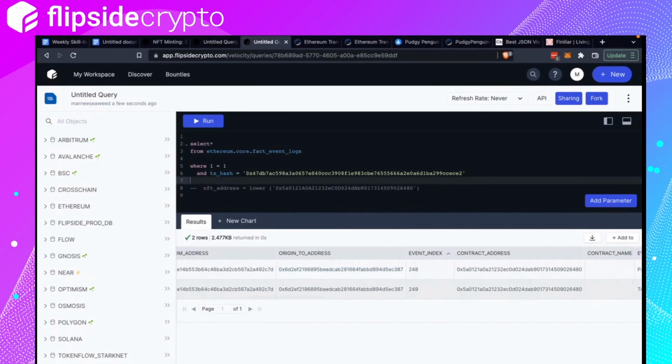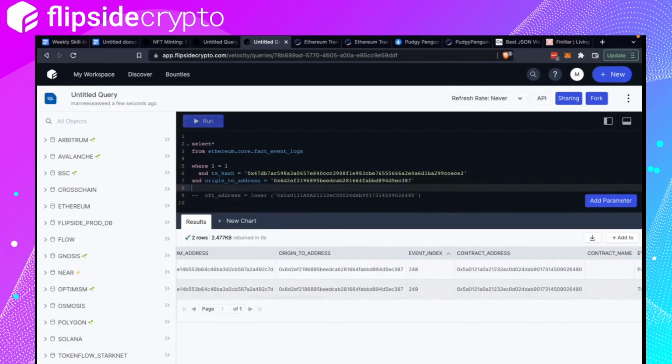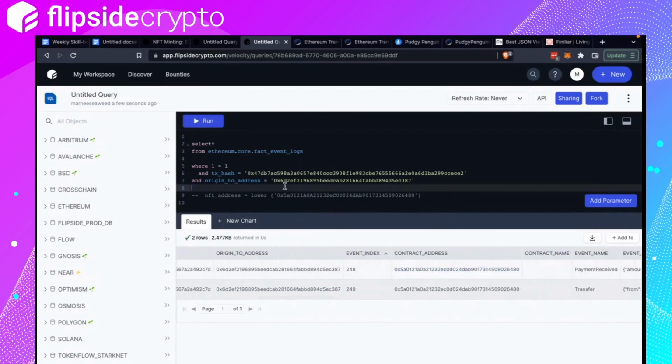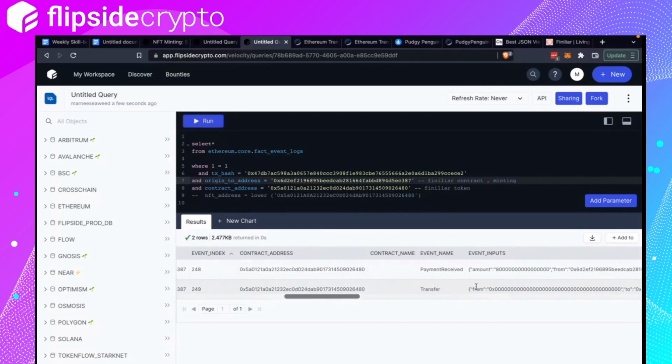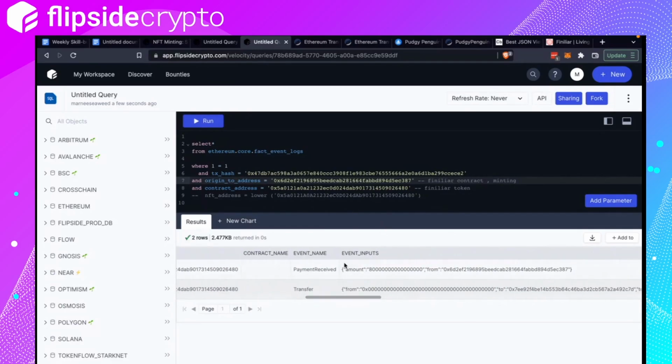So I'm going to say origin to address equals this, and contract address equals the Finiliar. And for good practice, you can label this, Finiliar token, Finiliar contract minting something.